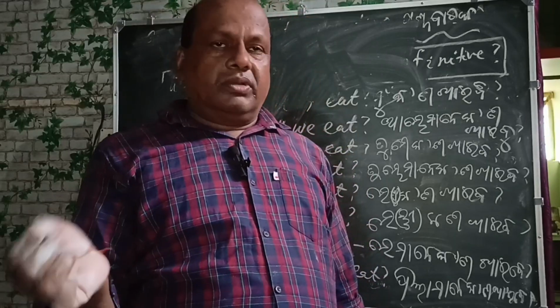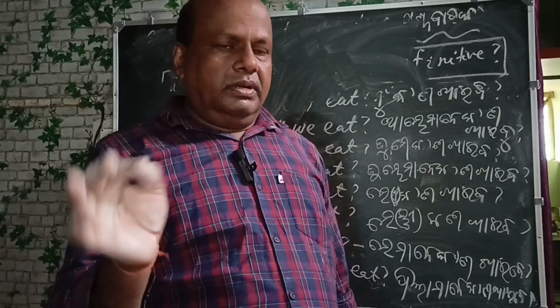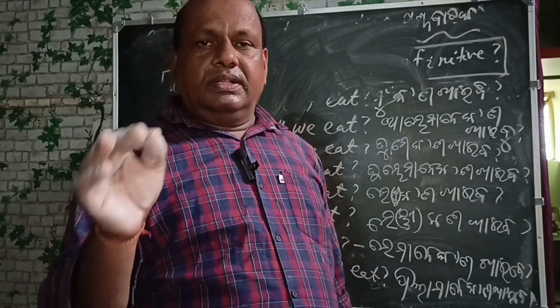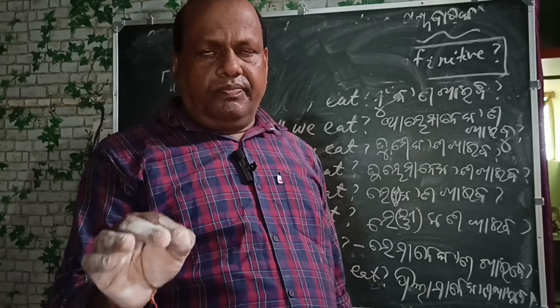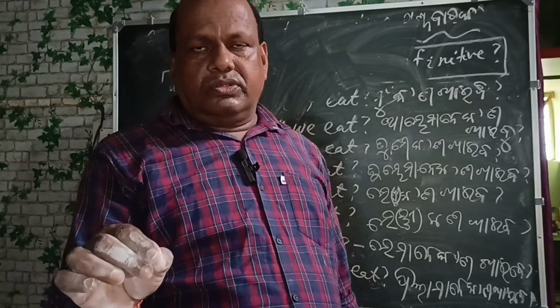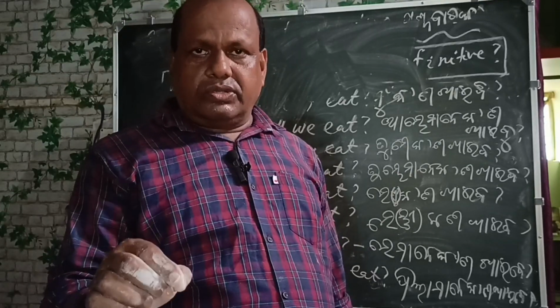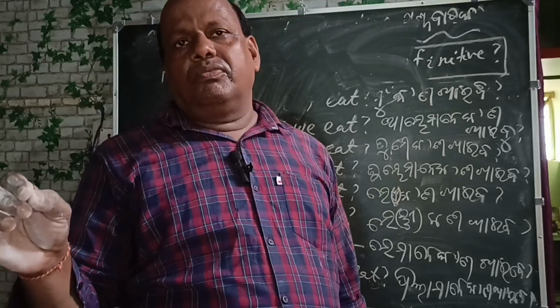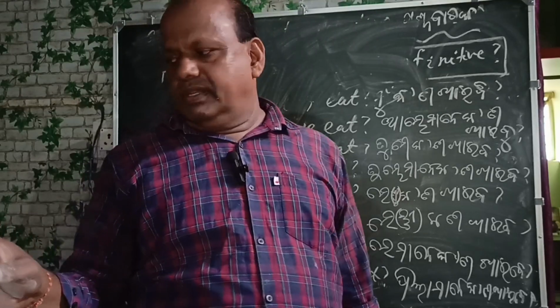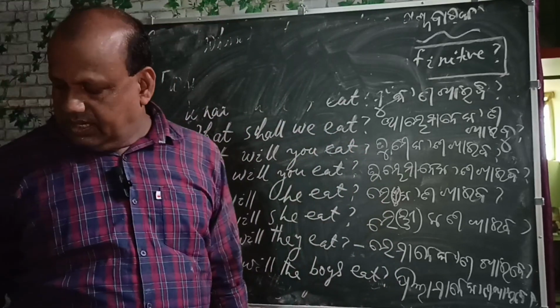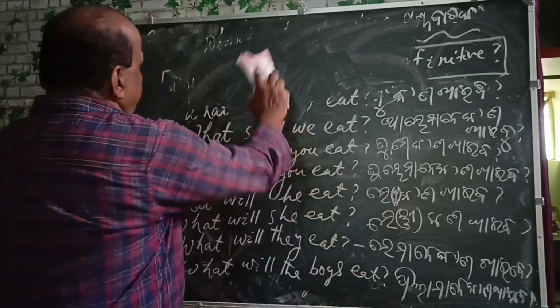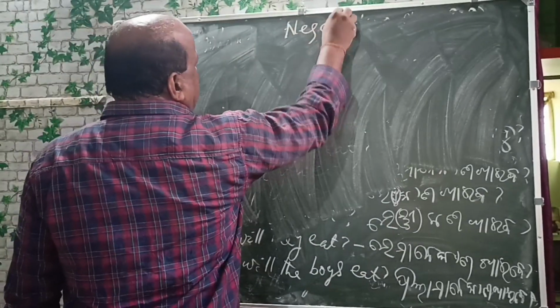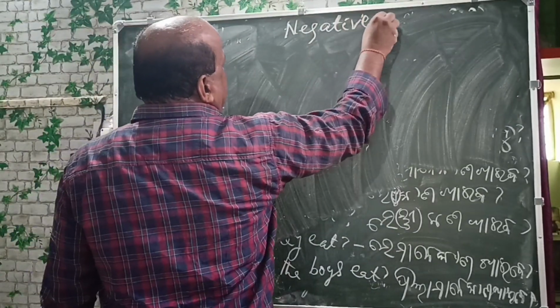If the contracted form is not used, the normal form: the auxiliary plus subject plus not plus infinitive. So now I am writing the contracted form, negative interrogative.